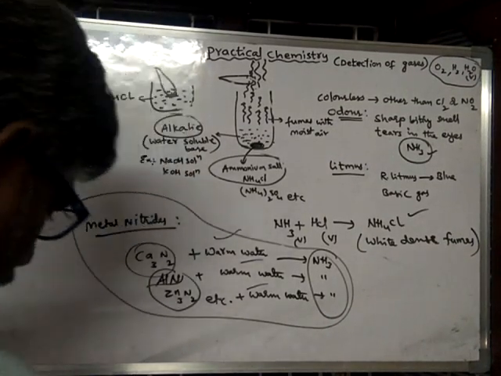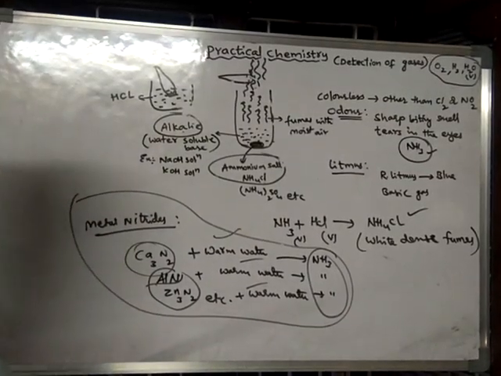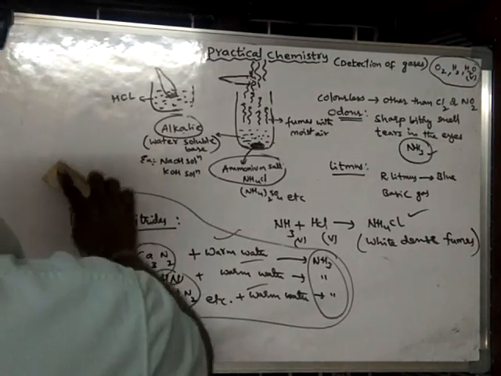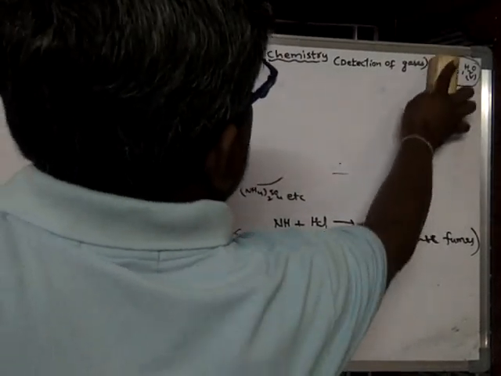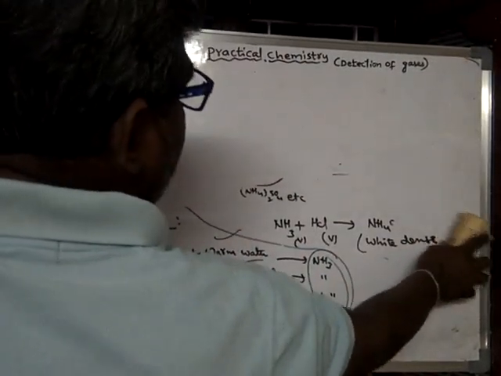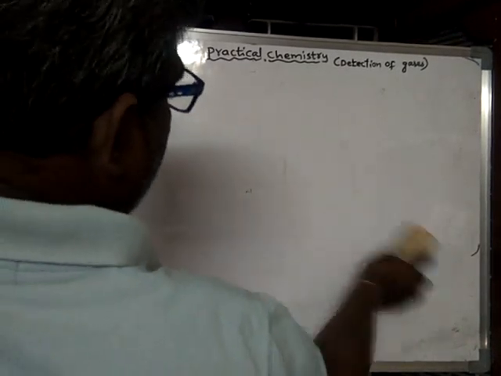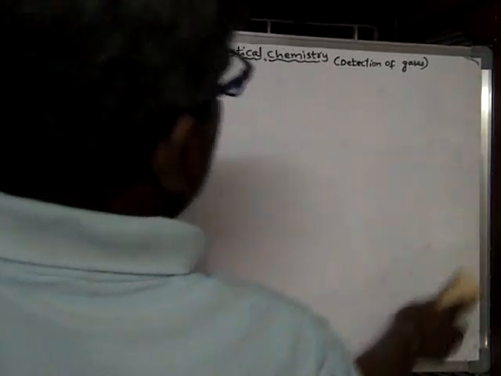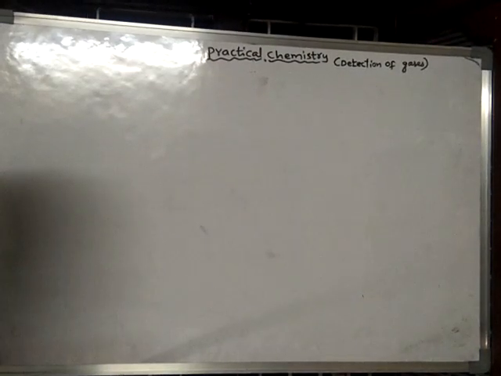Okay, now we will learn the detection of the next gas, carbon dioxide. So how is carbon dioxide detected? So far we have seen the detection of oxygen, hydrogen, water vapor and ammonia. Now we will learn about the detection of carbon dioxide, and the properties and how carbon dioxide is prepared. So those things we will learn.